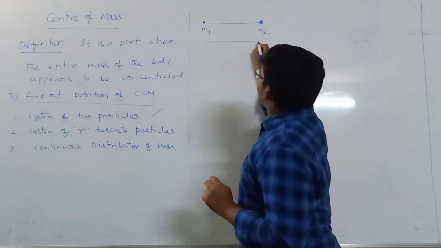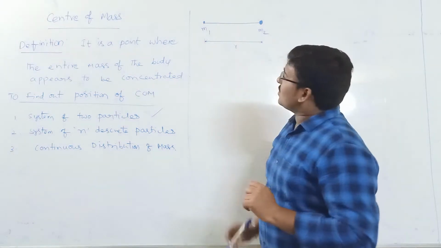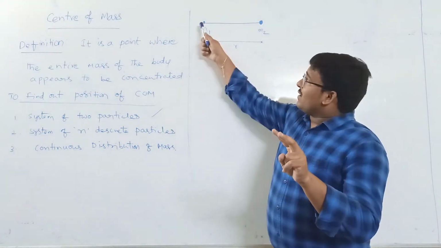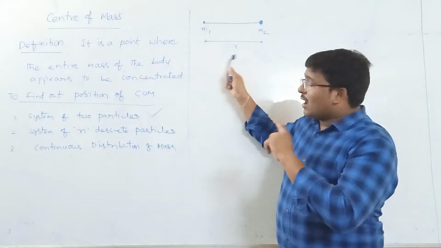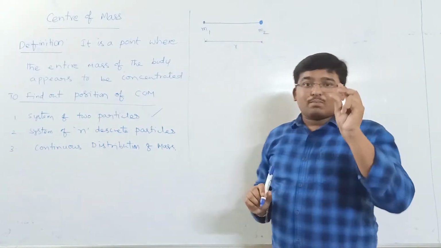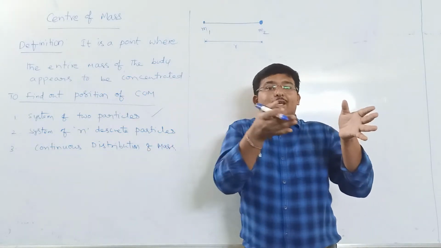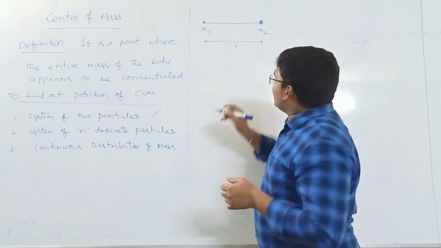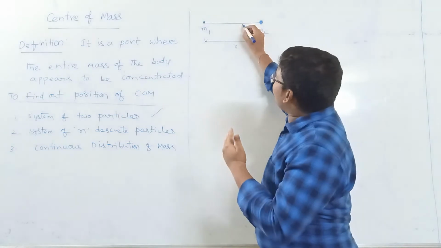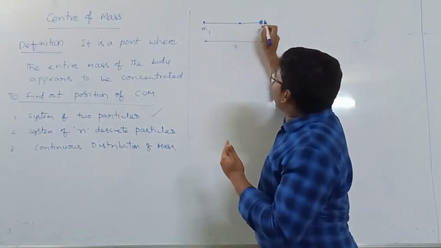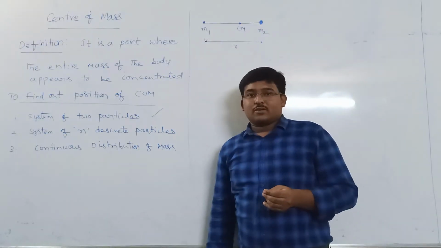The distance of separation is d or r. Now here m1 and m2 are kept at a distance of r. Now, as m2 is bigger, the center of mass will lie very close to the bigger mass. So it will not be exactly in the middle, it will be somewhere very close to the bigger mass. So let me take this as the center of mass position.